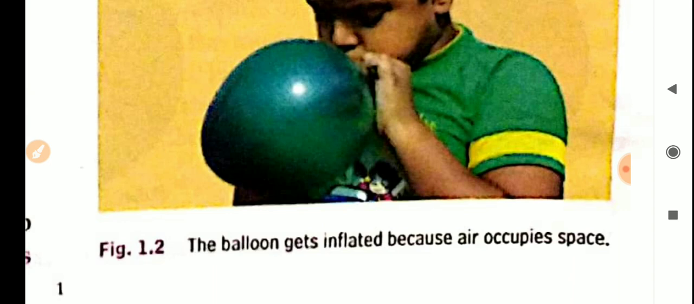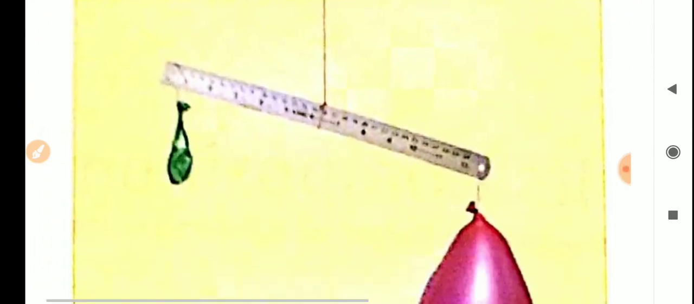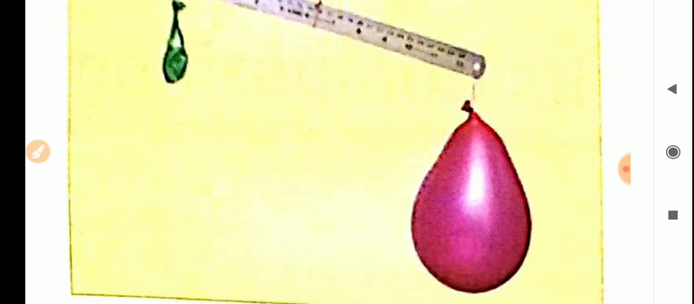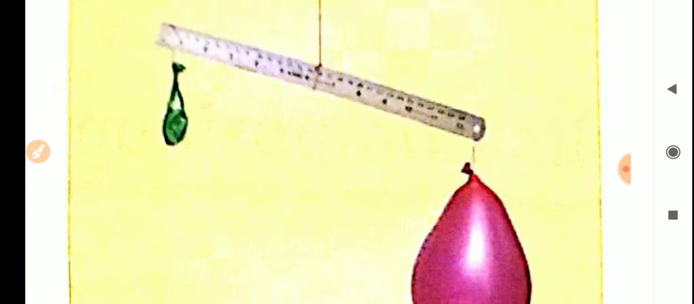Then next we are showing that air has mass, and that we are going to prove. So we take a steel scale, and at one end we tie the inflated balloon, that is, the balloon containing air, and at the other end we hang a balloon without air.